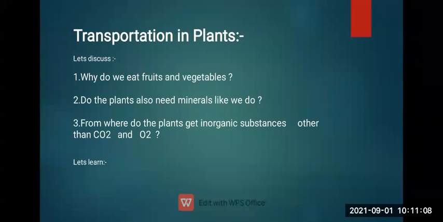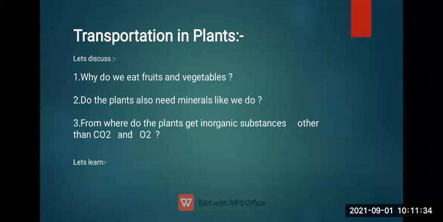Now let us discuss something. Why do we eat fruits and vegetables? Can anybody tell me why we need fruits and vegetables? Let us discuss the fruits and vegetables that we eat. Now, what will happen to them? They go into our digestive system, inside our stomach.